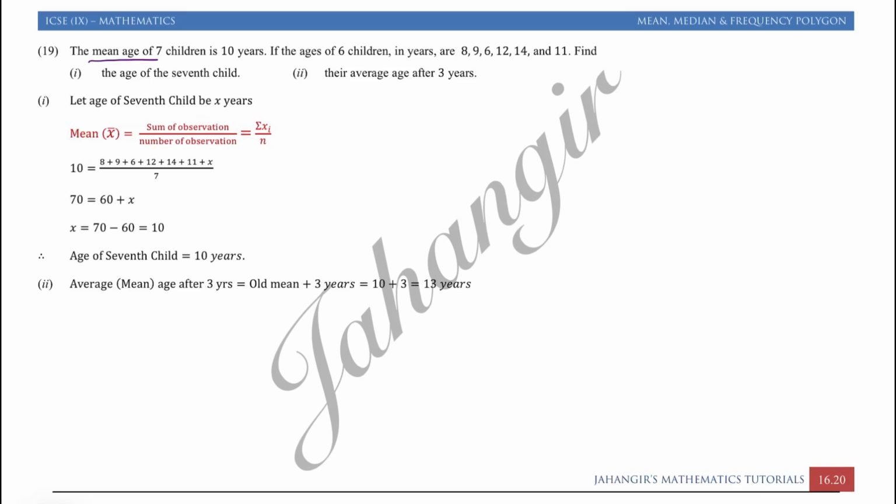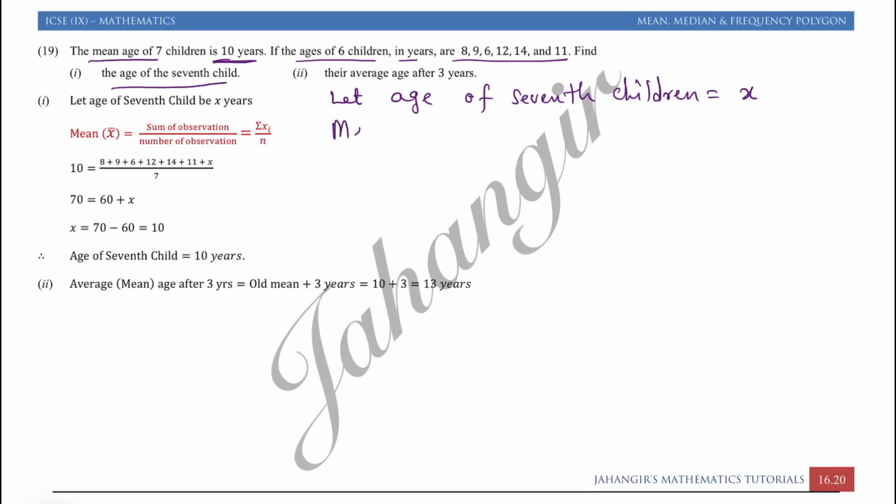The mean age of 7 children is 10 years. If the ages of 6 children in years are given as this, find the age of the 7th child. So I will write, let the age of the 7th child be x. So we can write mean is equal to 8 plus 9 plus 6 plus 12 plus 14 plus 11 plus x upon 7.